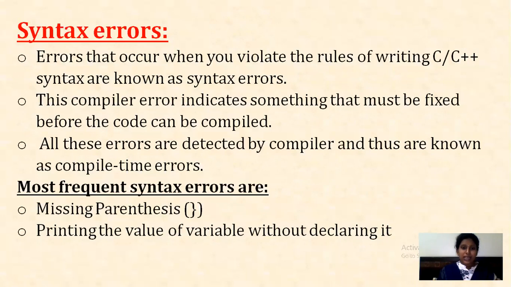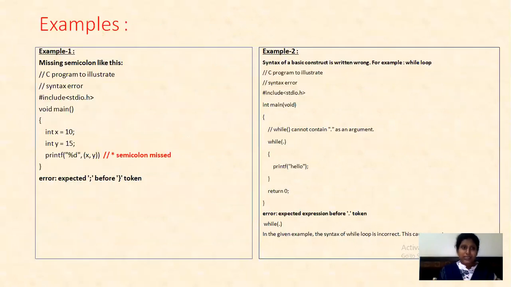The most frequent syntax errors are missing parentheses, and printing the value of a variable without declaring it. Examples: missing semicolon, like this. See the program to illustrate syntax errors. If you want to print x and y, for the printf you have missed the semicolon, but you don't know that you have missed it.